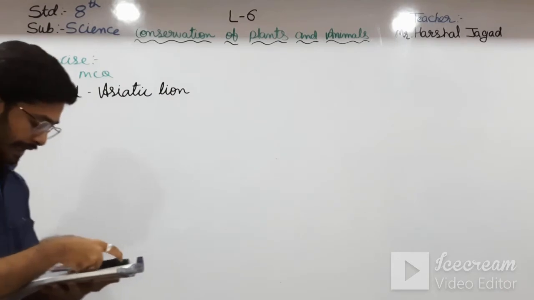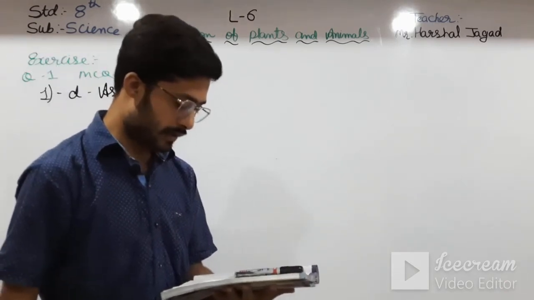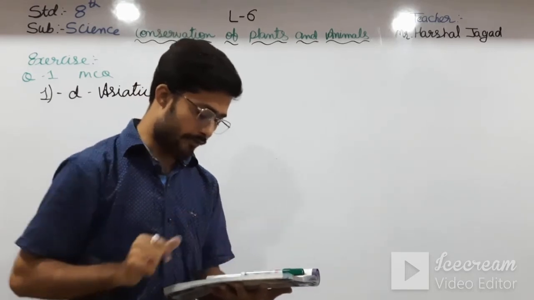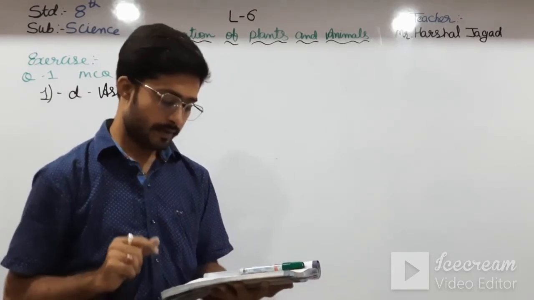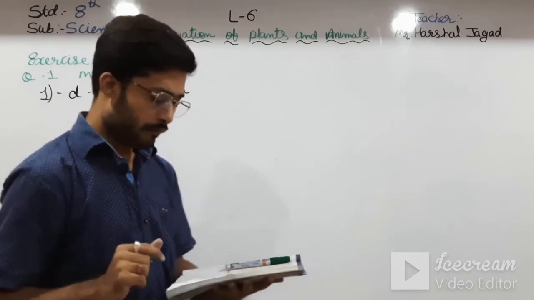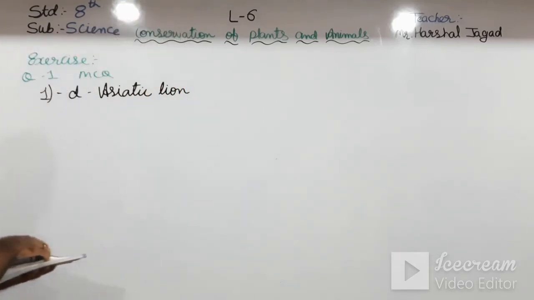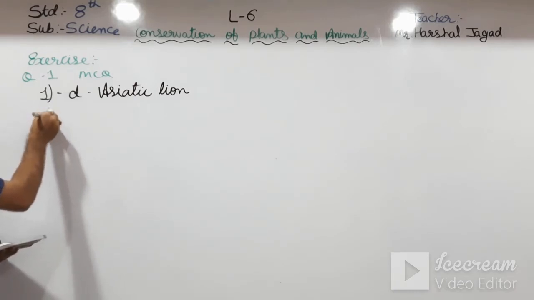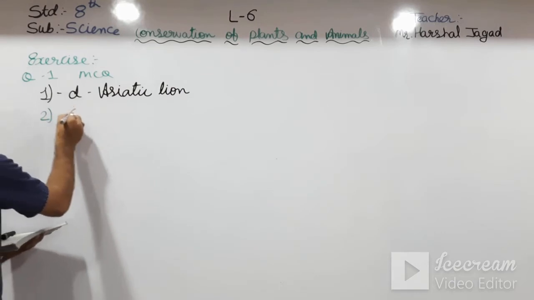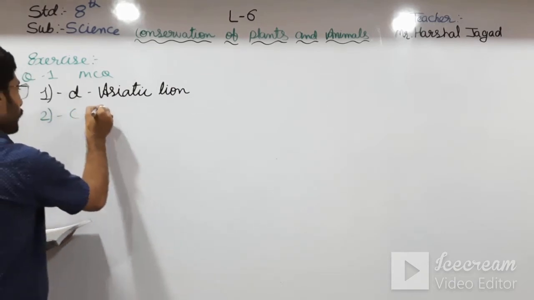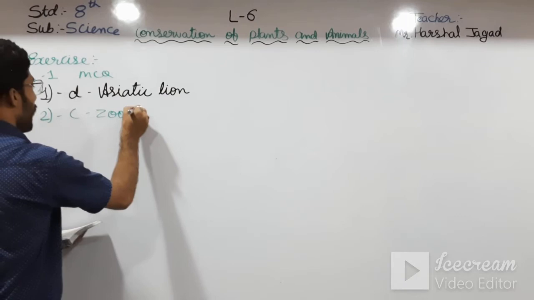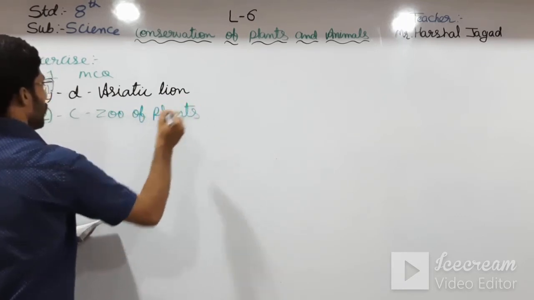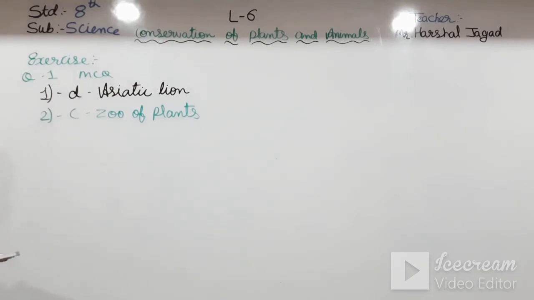Second, reading that, which of these best describes a botanical garden? National parks, wildlife sanctuaries, zoo of plants or forest reserve. So in the second it will be C, that is zoo of plants. Okay students, zoo of plants.